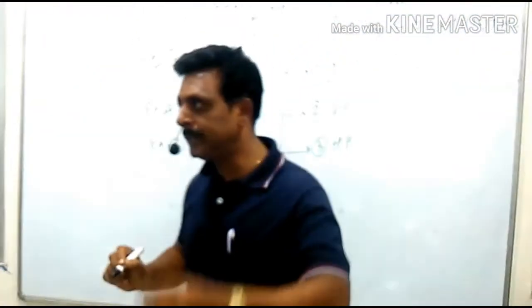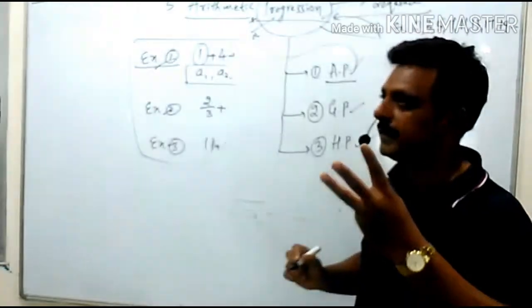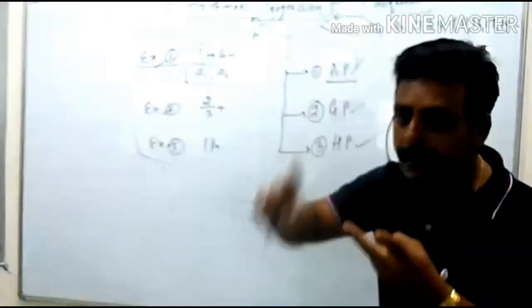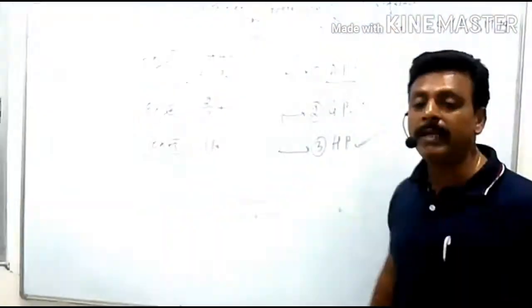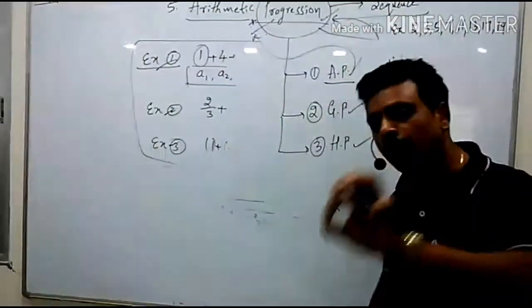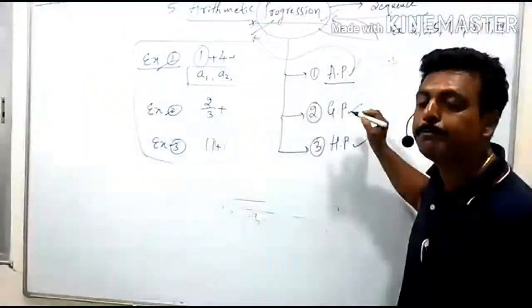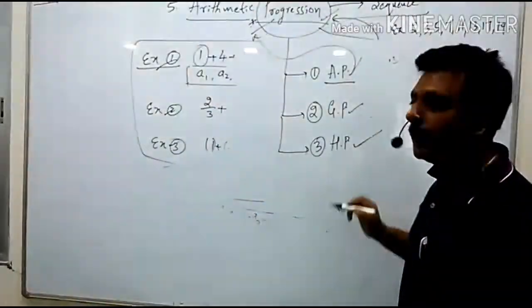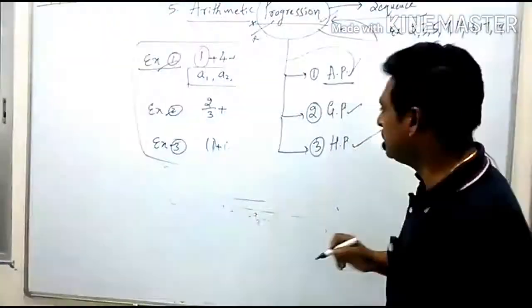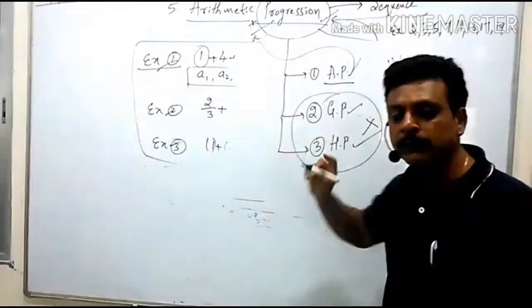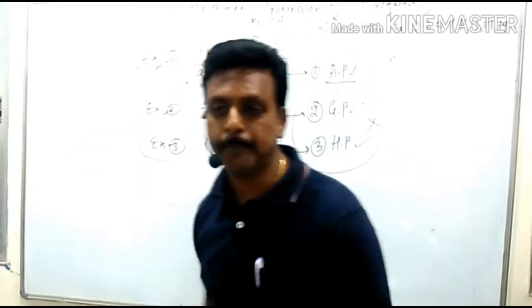So in progression there are three types: number one, arithmetic progression; number two, geometric progression; third one is harmonic progression. All these are in short denoted as AP, GP, HP. Okay, one happy news for you, what is that happy news? These two types of progressions you are going to study in PUC 1.